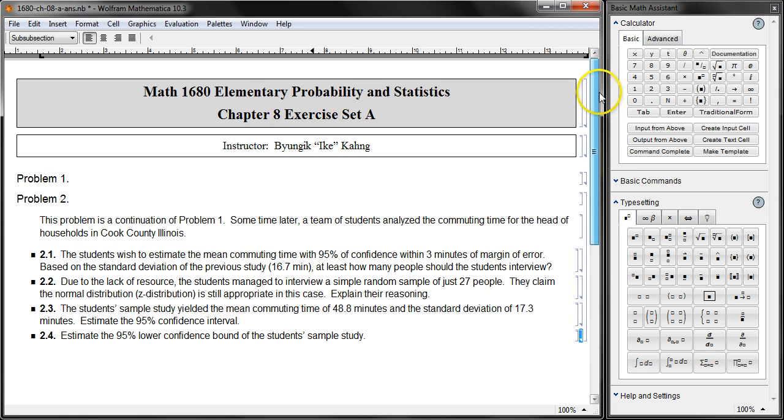The technical steps behind 2.3 and 2.4 are easy. Just draw the normal picture using the standard process: outline, center, end, and then shade. And then just use the same formula, z equals x minus center over SE, and just solve algebraically. That's easy.